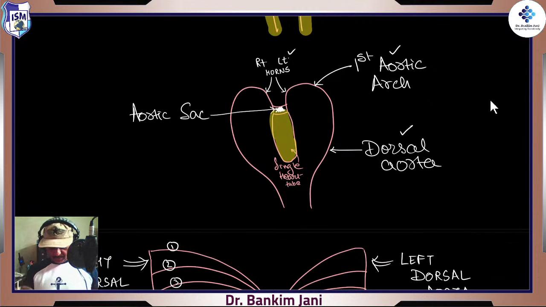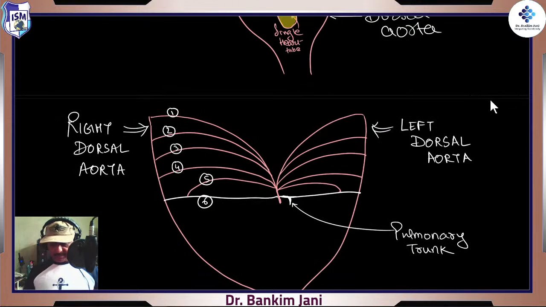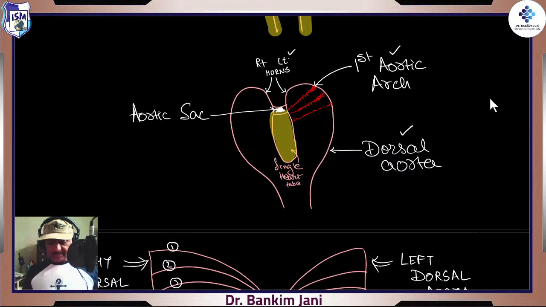So that's what starts, and now all those new vessels start developing, and we call them arches. These are all arches, and we give some numbers. So now the situation changes.